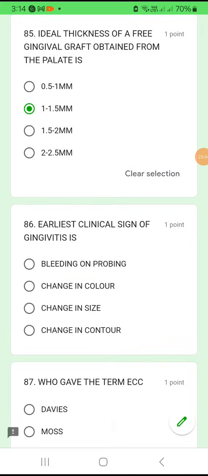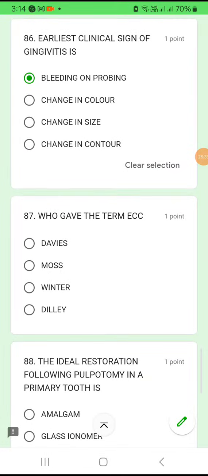86. Earliest clinical sign of gingivitis. It's definitely bleeding on probing. 87. Who gave the term ECC? ECC, the term was given by Davies.